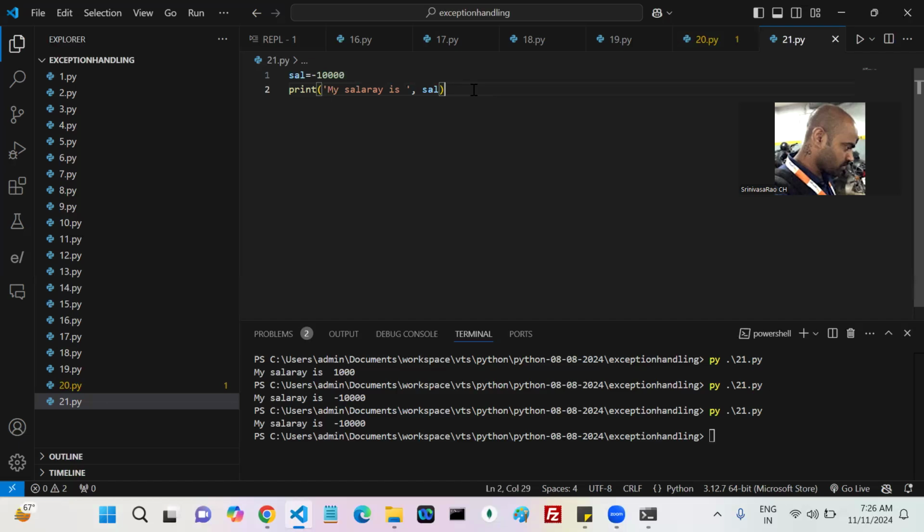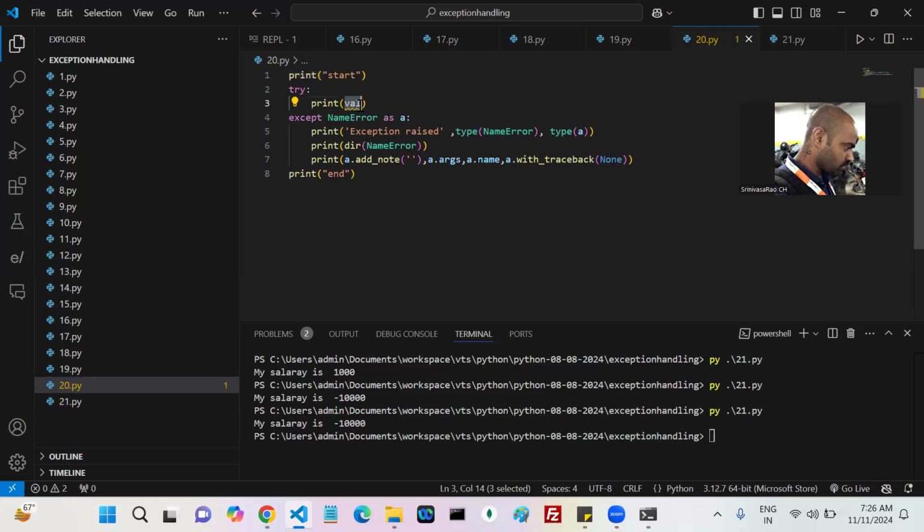Can you do one thing? Can you raise your own exception from your end? Previously, Python found the exception class, created an object and threw an exception, or not? In that case, Python found the exception, created an object and threw it. Whenever an exception is thrown, which block does it look for? The except block. If the except block is not there, the exception is thrown but not handled. That is the reason what happened.